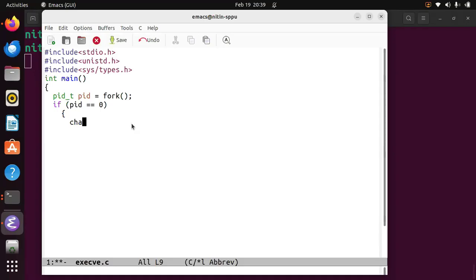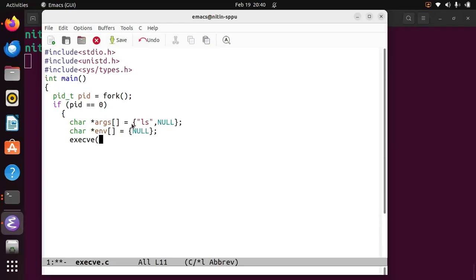So we define char *args. You provide it like this, and you should end it with NULL. Then char *env. Suppose we don't want to give any arguments, you should write this.